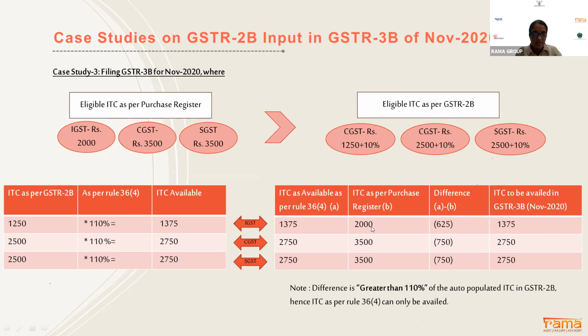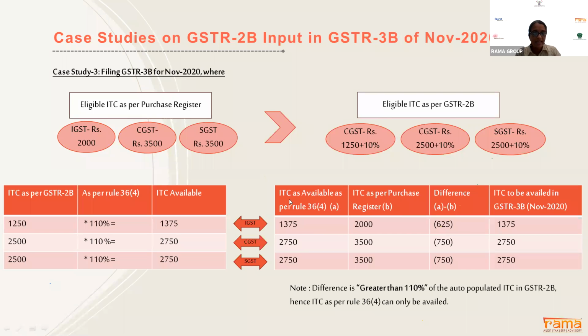In case of IGST, my purchase register shows input of 2000. However, I am eligible to take only 1375. In this scenario also, I have to take the minimum of both. So I can take ITC only as per GSTR 2B plus additional 10%, that is 1375, and I am not eligible to take the whole figure of 2000. So 625 will be my cash block.